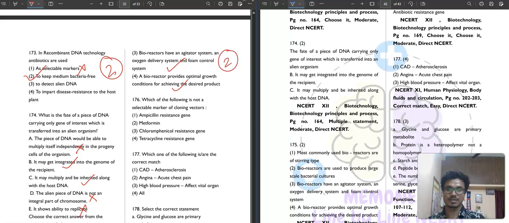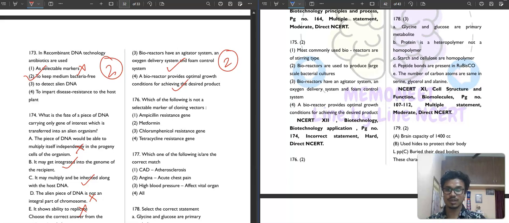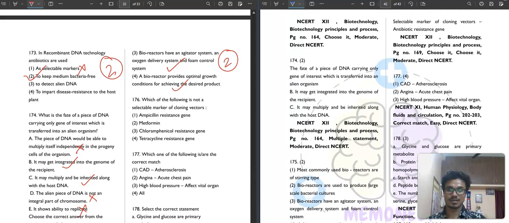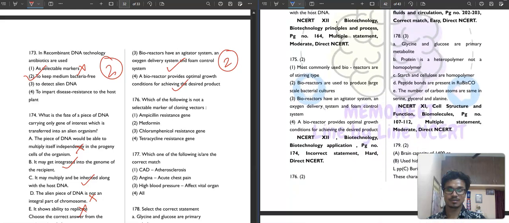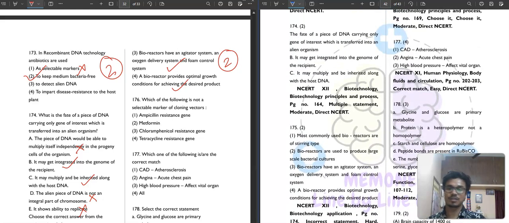Then question number 176. It is saying, which of the following is not a selectable marker of a cloning vector? Ampicillin resistance gene, metformin. Metformin is a medicine used in diabetes mellitus mainly, so this is not related to a selectable marker of a cloning vector. Then chloramphenicol resistance gene is correct. Tetracycline resistance gene is correct. Second option is your correct answer.